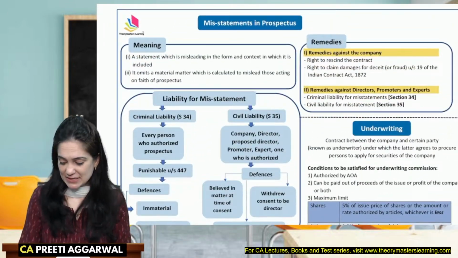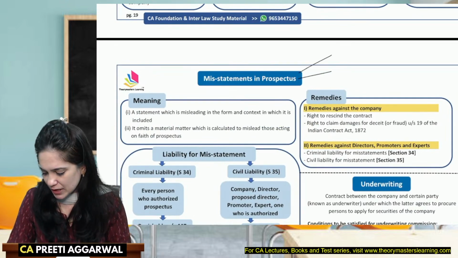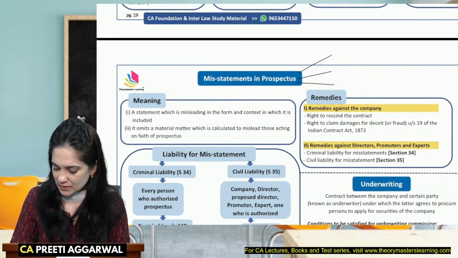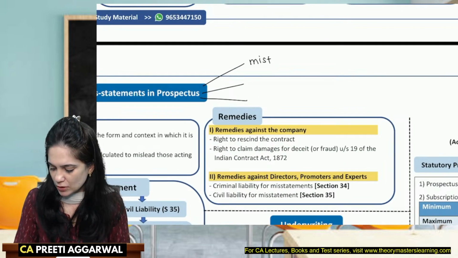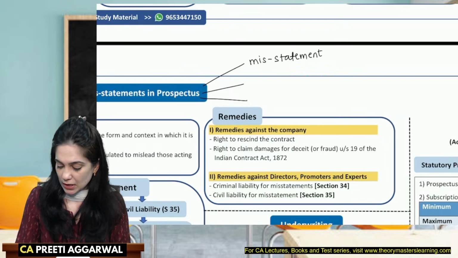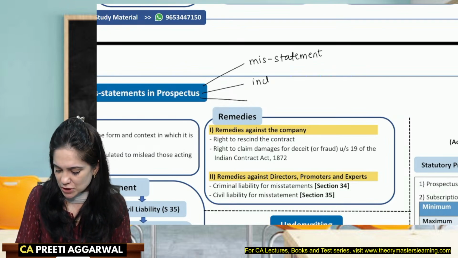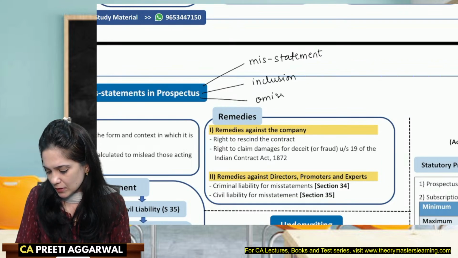Misleading prospectus. Yes. When is the prospectus misleading? There are 3 circumstances which you need to remember. Okay. One is there is some misstatement in the prospectus. I'll give you examples for all. So there is some misstatement. You have either included something which is false, there is false inclusion, or there is some omission.